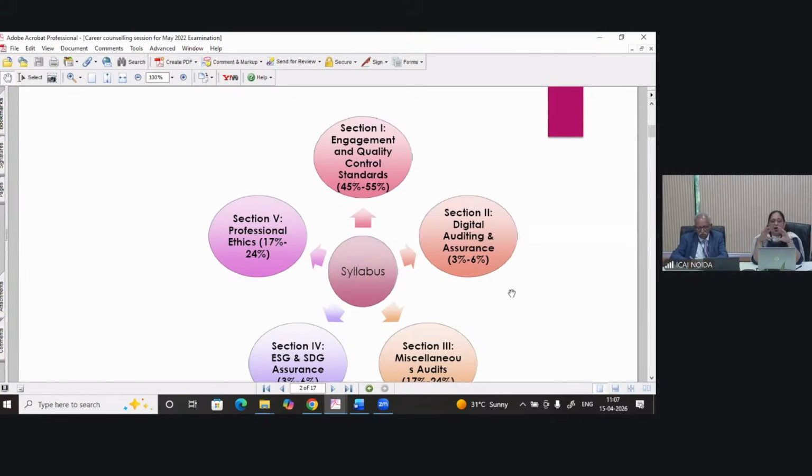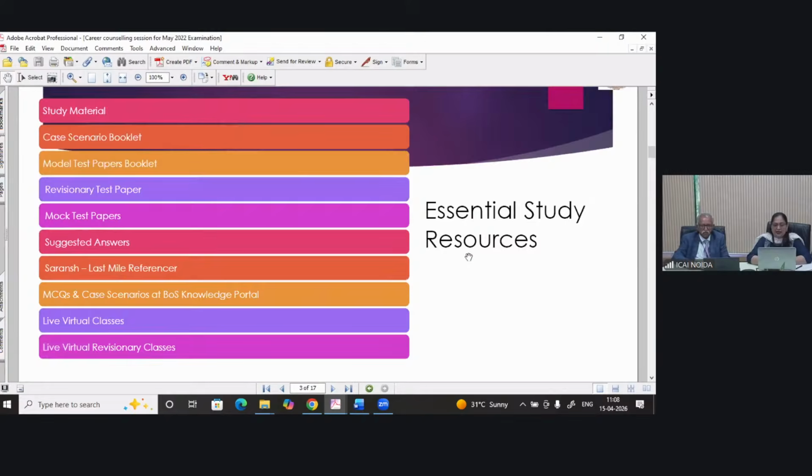So out of 19 chapters, 1 to 11 are specifically section 1. The 12th chapter is in section 2. Then the 18th chapter is in section 4. It means chapters 13, 14, 15, 16 and 17, 5 chapters, form part of section 3. And section 5 is chapter 19, the last chapter.